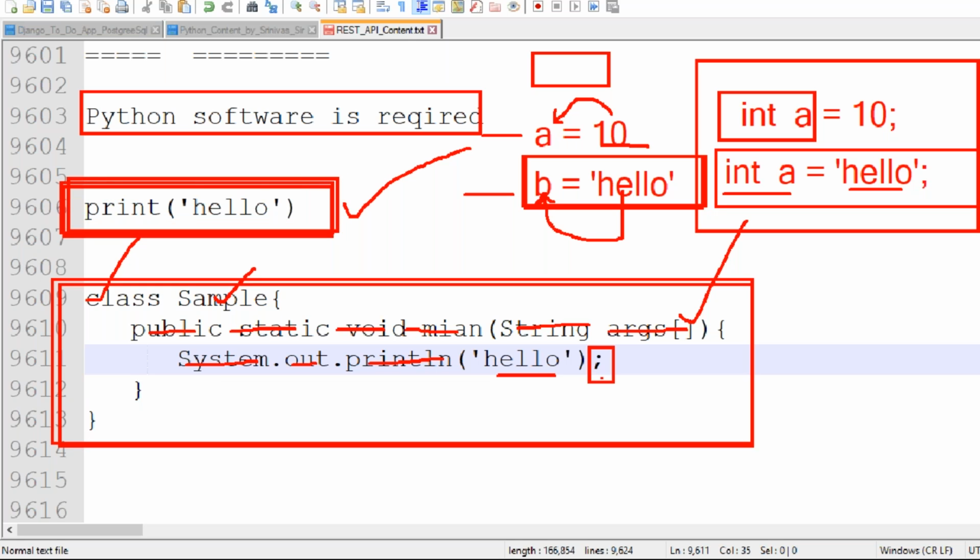Same like when you are developing a web application using Java, 1000 lines of code, if you are writing it using Python, maximum 500 lines of code is enough. You are reducing a lot of lines of code. When you reduce the lines of code, readability is increasing, complexity is decreasing, performance is increasing, and so many benefits are there. Memory saving, so cost of the project saving, duration of the project saving. So a number of benefits are there if we are developing applications using the Django framework.